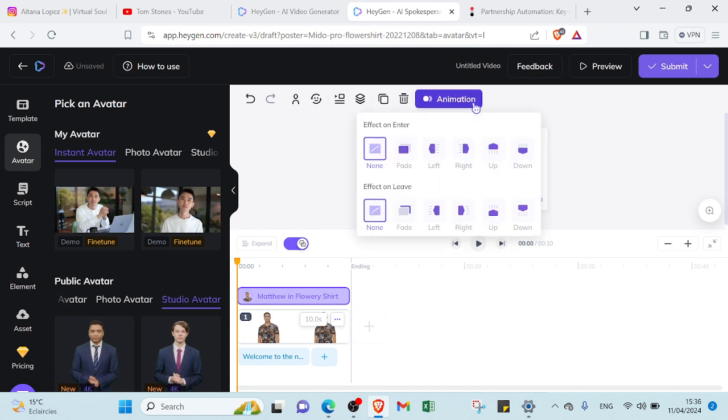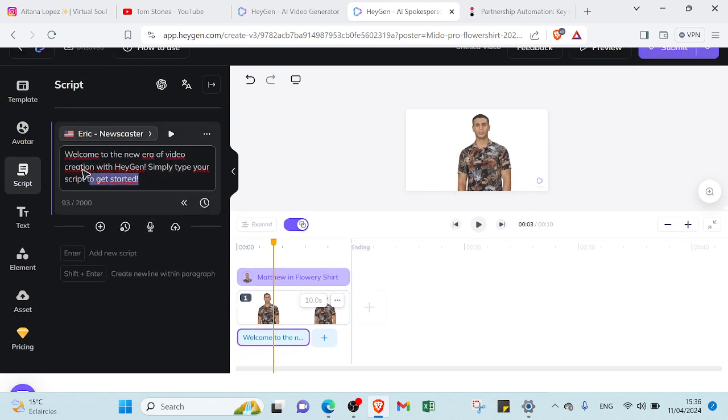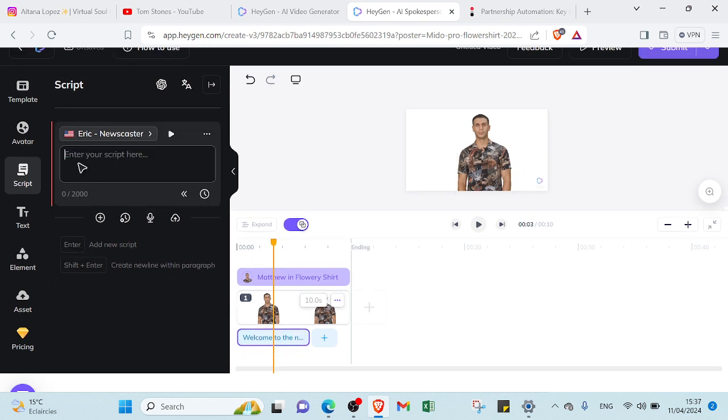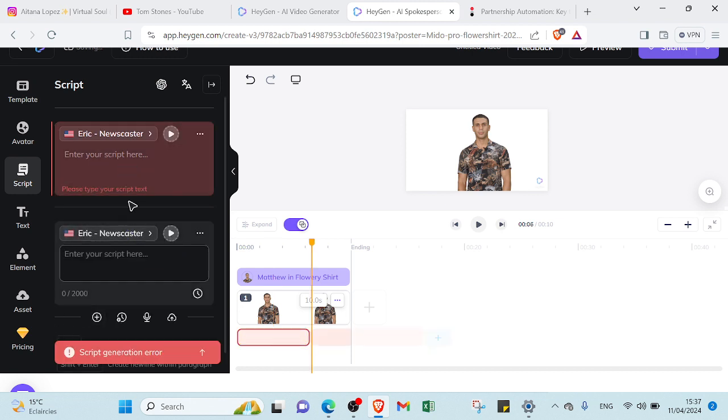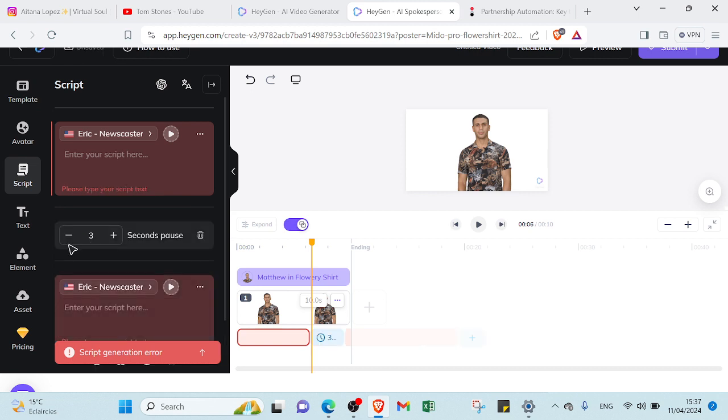And then here we have animation, so you can add an effect on enter, add an effect on leave, or you can also add a script, so you can delete that one, and then you can add yours. You can add here another one, and between two scripts you can add a pause section, so maybe it will be 3 seconds, maybe less, maybe more. It depends on how you want your content or your script. Here we have the recording if you want to edit it, and this if you want to employ audio.